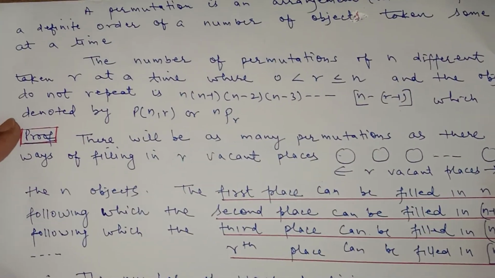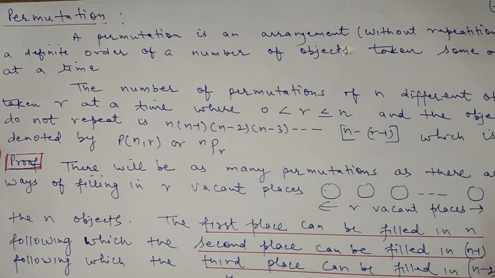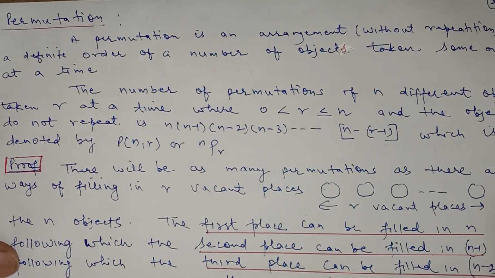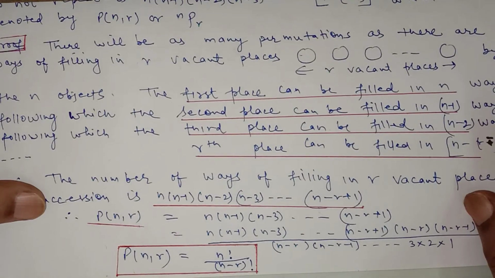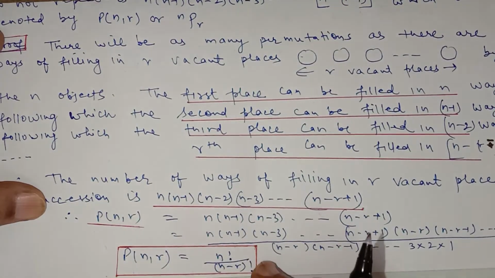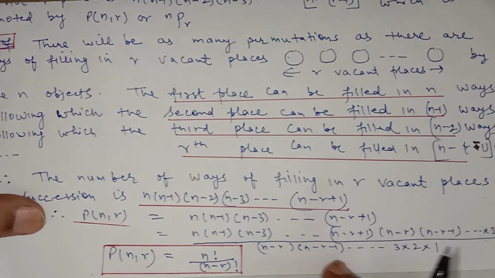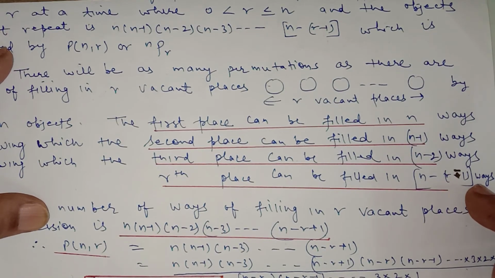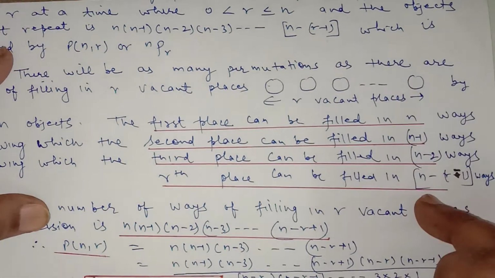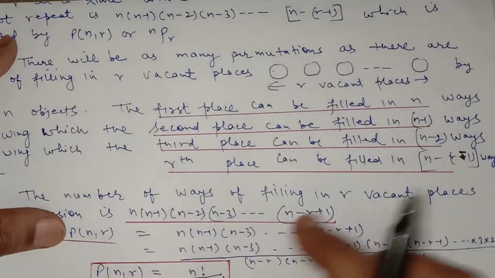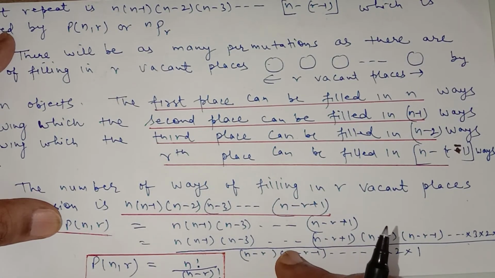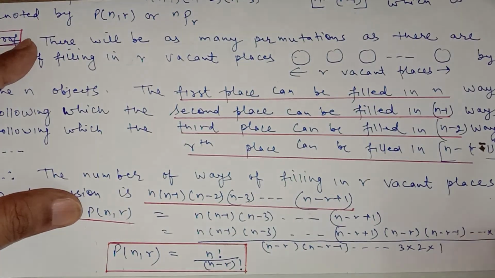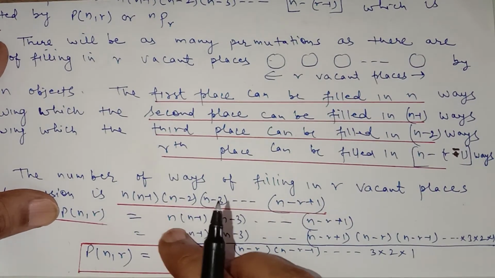Note it very carefully. The meaning of permutation is arrangement without repetition. Suppose n objects are there and r are to be arranged: it is the permutation nPr, and its formula is n factorial upon n minus r factorial. This is the main thing, how we have obtained it. By the fundamental principle of counting, n, n minus 1, n minus 2 up to n minus r plus 1 ways to arrange r out of n. Multiply numerator and denominator by n minus r, n minus r minus 1 up to 3 into 2 into 1. The denominator is n minus r factorial, and the numerator is n factorial because n is multiplied down to 1.